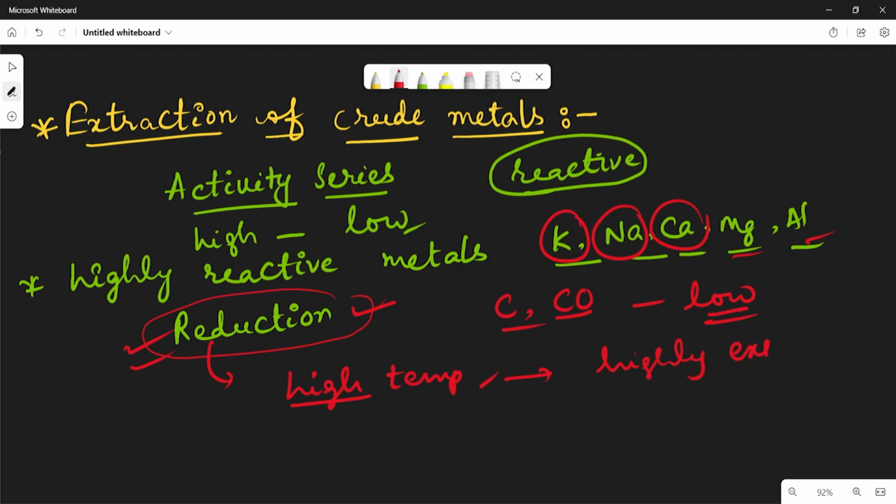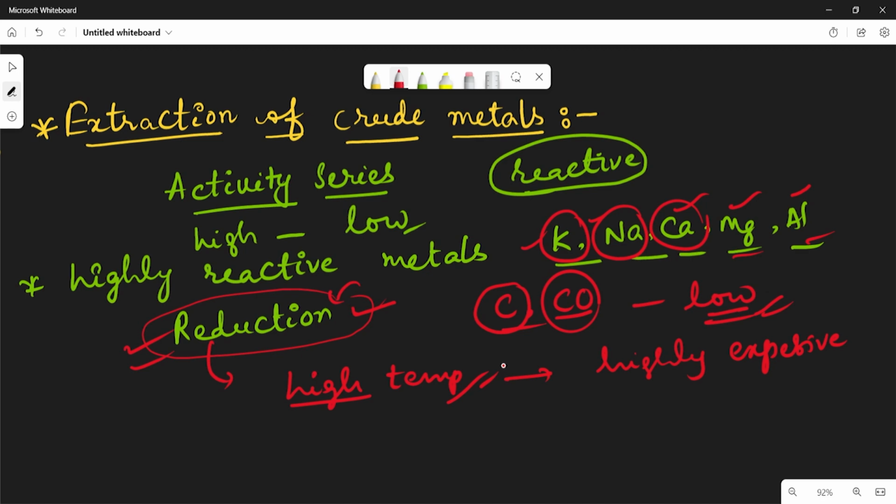Is it clear? The reduction of highly reactive metals is generally followed by the reduction process, which means heating the ore with carbon or carbon monoxide. But in this case, the lower temperature is not feasible, because these are highly reactive metals. Because of their reactive nature, they are not feasible at lower temperature, so high temperature is required.